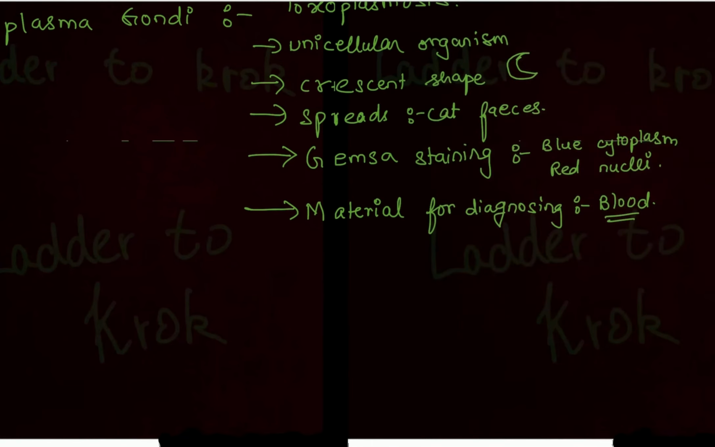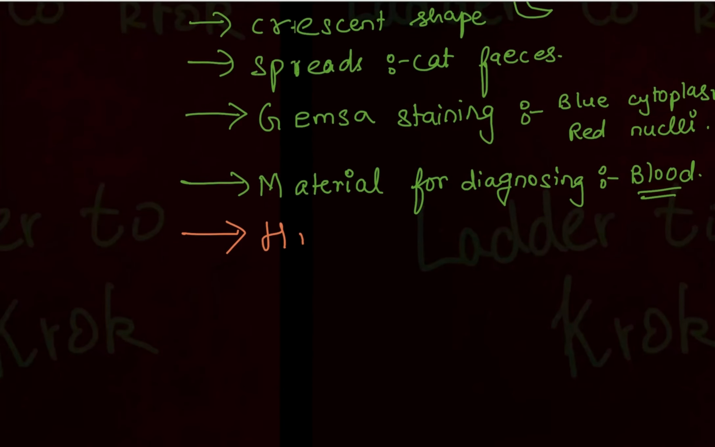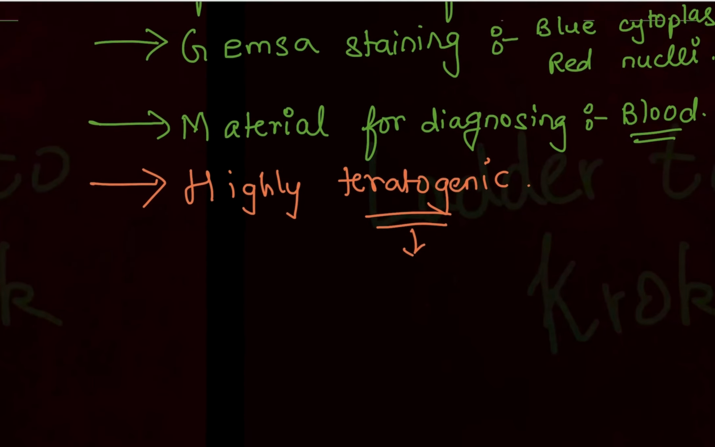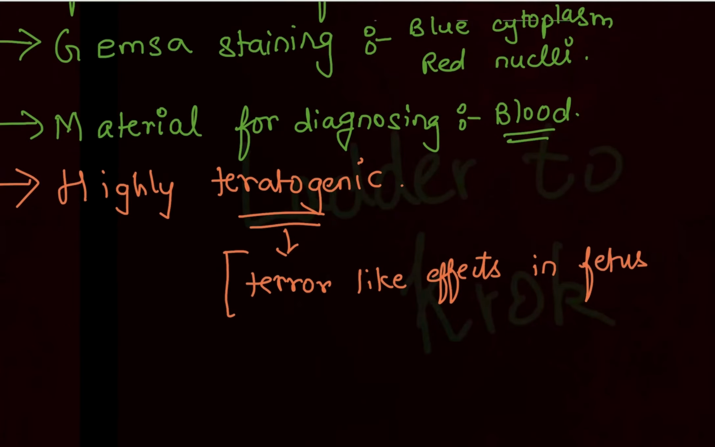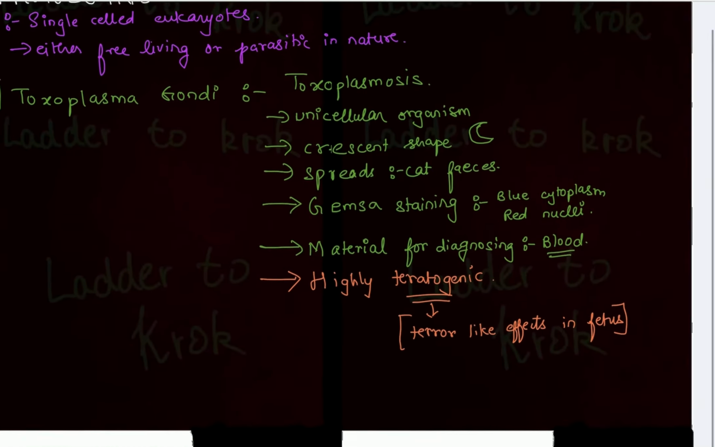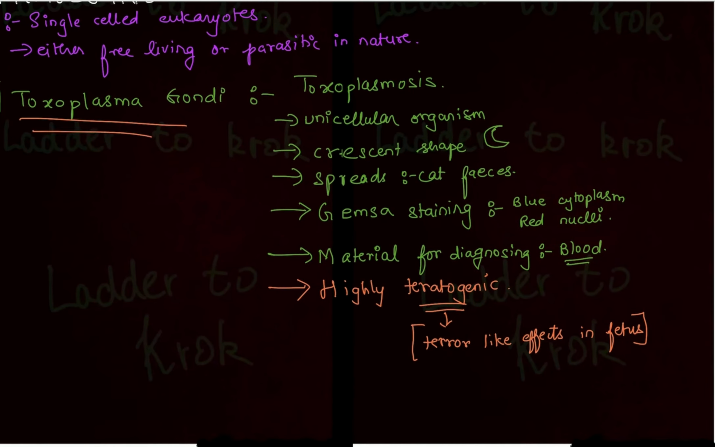You should also remember that it is highly teratogenic. Now what does teratogenic mean? I've already told you this meaning when we were doing genetics. Teratogenic means terror-like effect in the fetus. Very grave effects in the fetus is teratogenic. If a pregnant woman gets this Toxoplasma gondii, it can pass through the placenta and will enter the fetus and cause this teratogenicity.